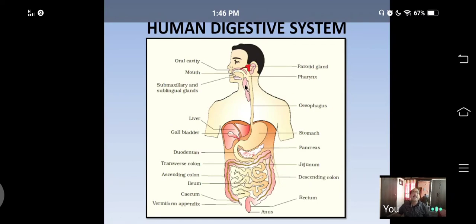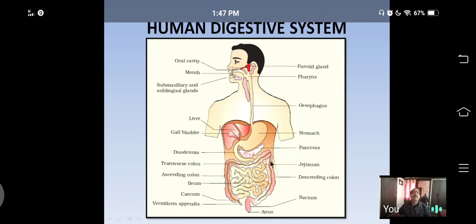Now I explained only the alimentary canal from mouth to the anus. What are the different parts of the alimentary canal? Mouth, buccal cavity, pharynx, esophagus, stomach, small intestine, large intestine, rectum, and anus.